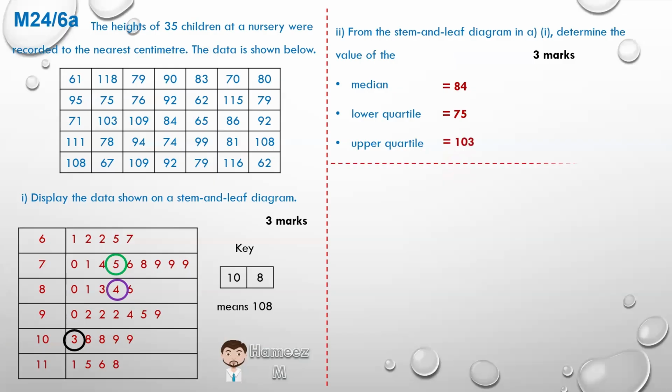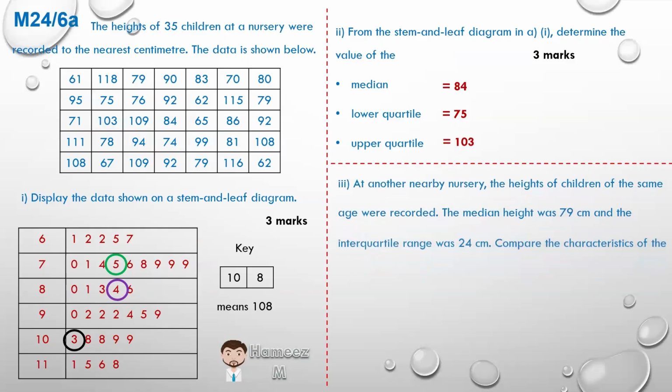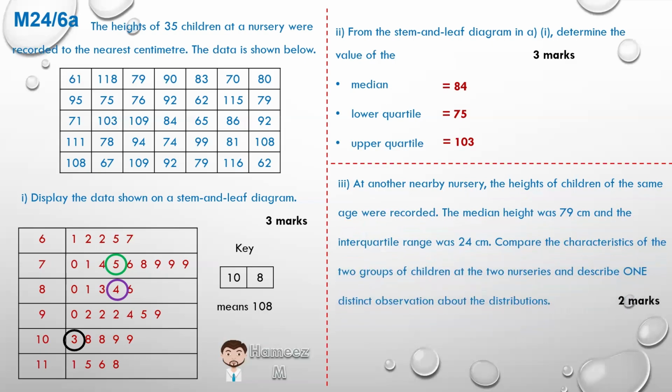In part 3, at another nursery nearby, the heights of the children of the same age were recorded. The median height was 79 centimeters, rather than 84. So that means the average height, or the middle height, in this next nursery is 5 centimeters shorter, so the children are generally shorter. And the interquartile range is 24. If we look at our interquartile range here, 103 minus 75 is 28.